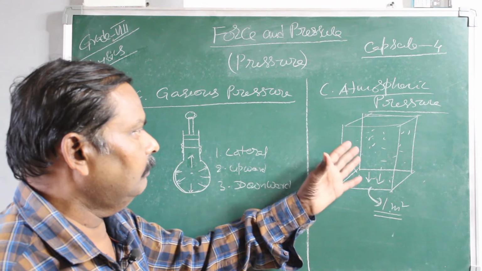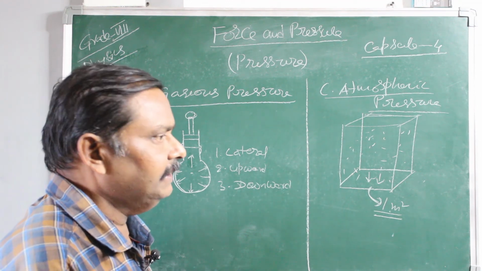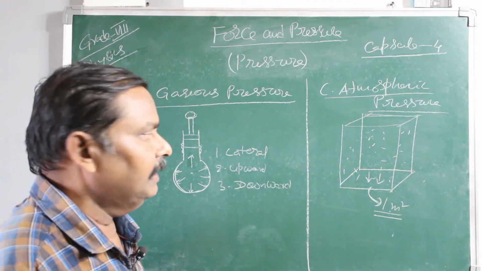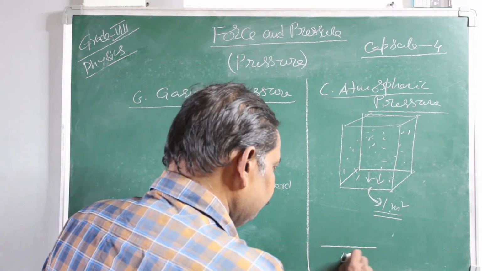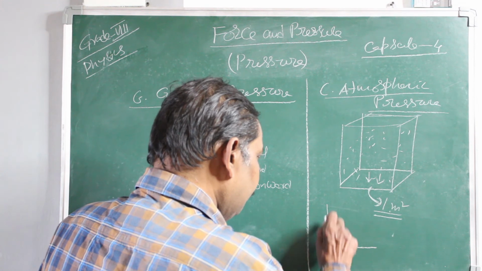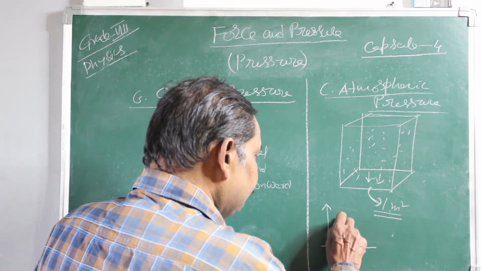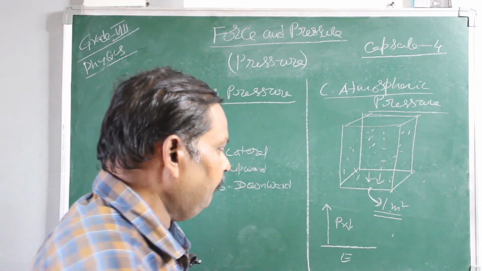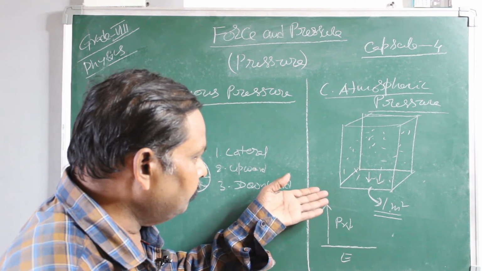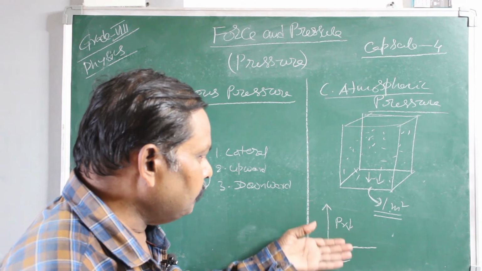The atmospheric pressure is different at different heights. Suppose this is the surface of the earth, and as you move to higher altitudes, the pressure will gradually decrease. That means at higher altitudes the pressure is less, and close to the earth, the pressure